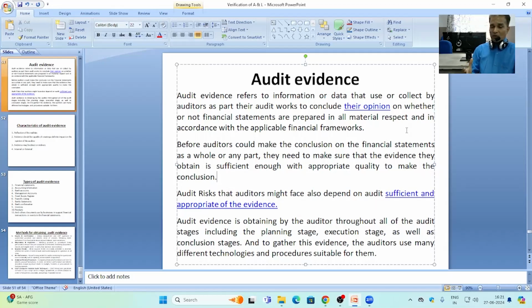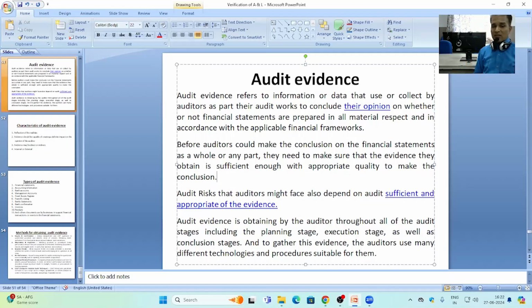Means if the auditor obtains the evidences and on the basis of the evidences he finalizes his report and gives his opinion, and after that it is found that the evidences are not sufficient enough, the evidences were not reliable, then the risk of audit risk is there. Audit risk means after the audit there may be a chance of leftover frauds and errors in the books of accounts.